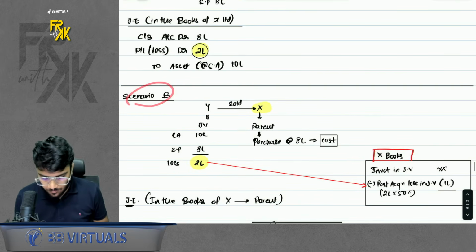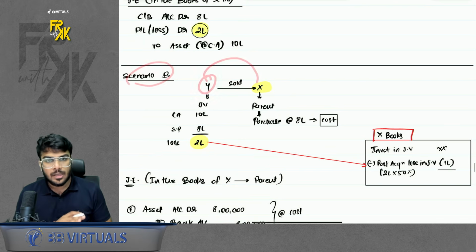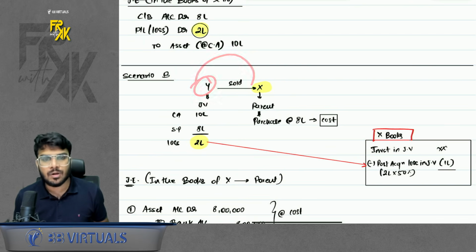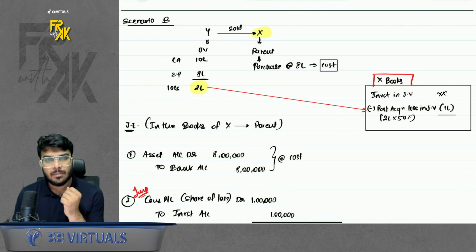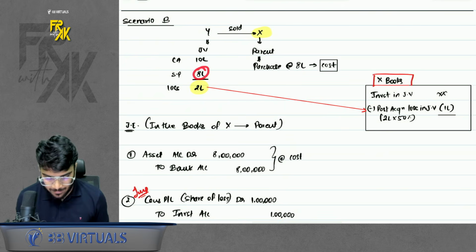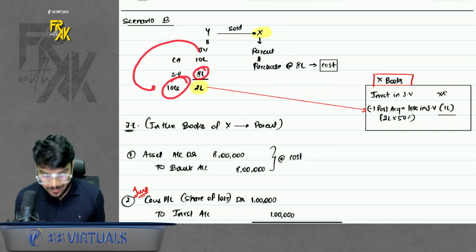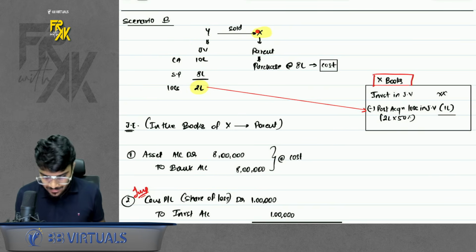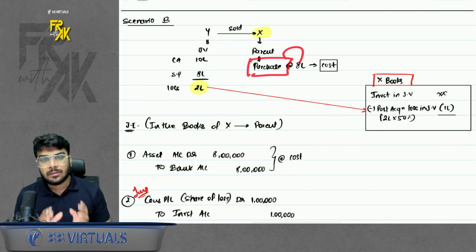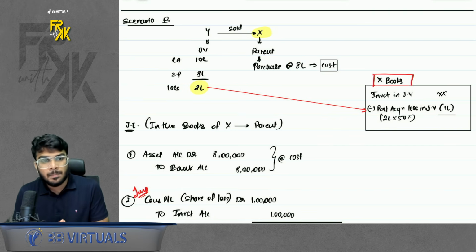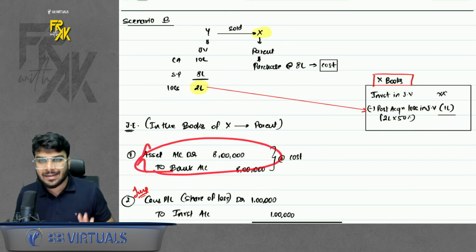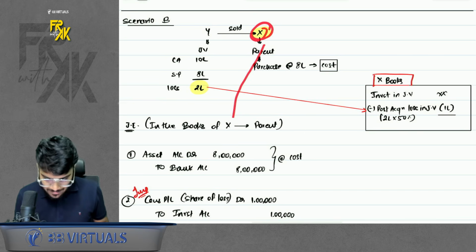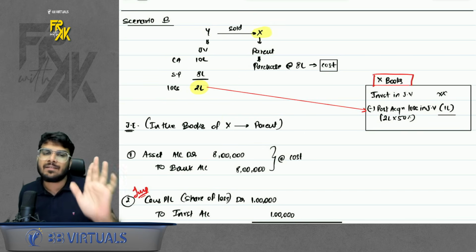Scenario B: what if the joint venture sold to parent? Then the carrying amount was, let's say, 10 lakhs and 8 lakhs was the selling price. So the joint venture must have booked a loss of 2 lakhs. But we want the accounting in the books of X. For X, it is a purchase. X has purchased at 8 lakhs. The company which is purchasing never books profit or loss on purchase. You just record the purchase. So we will record asset to bank, 8 lakhs, in the books of X Limited. Simple.